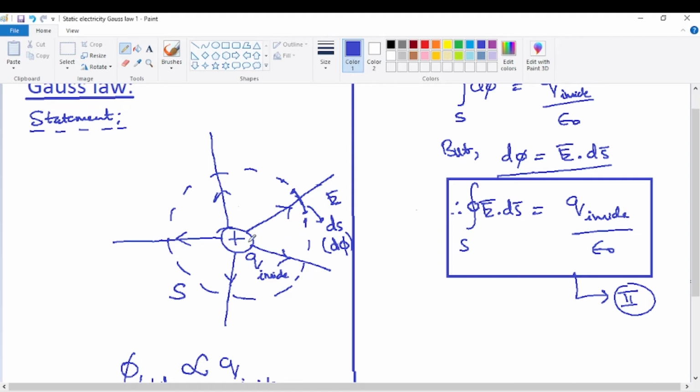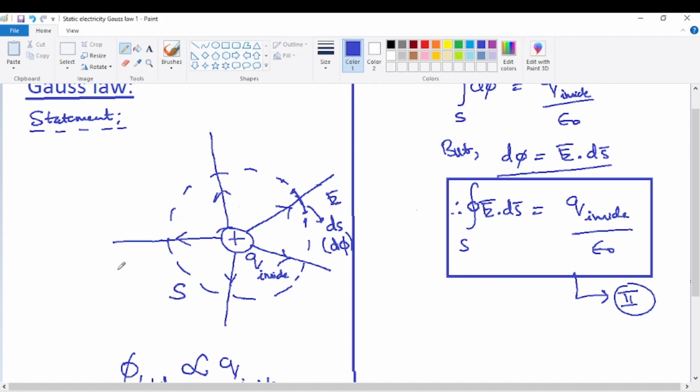So for a positive charge, the electric flux is emerging out, and such electric flux emerging out of the closed surface is taken to be positive flux, and any electric flux entering into the closed surface is taken as negative flux. So that way, two types of electric flux can be considered. Now the important thing is, what if a charge is taken to be outside the closed surface? How much flux will be passing through the closed surface?